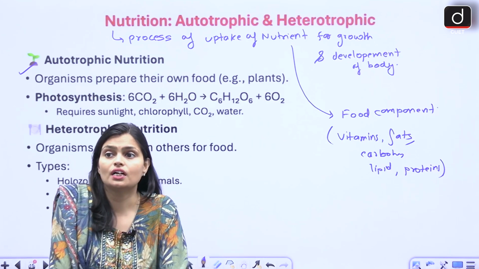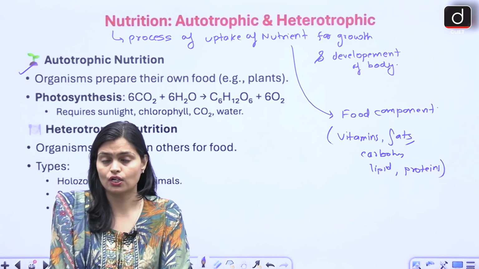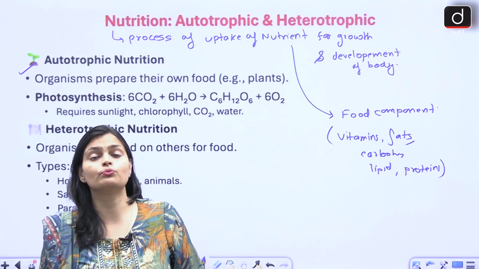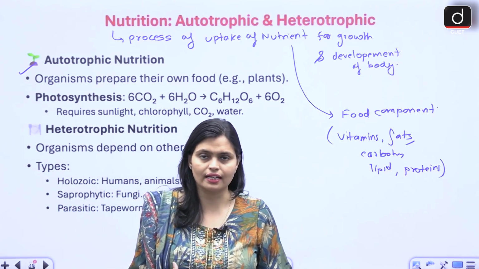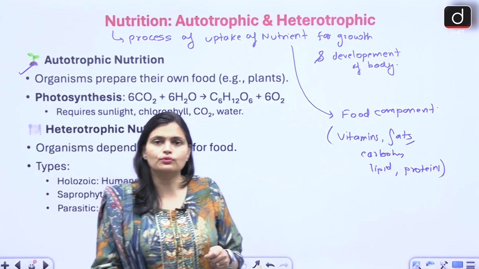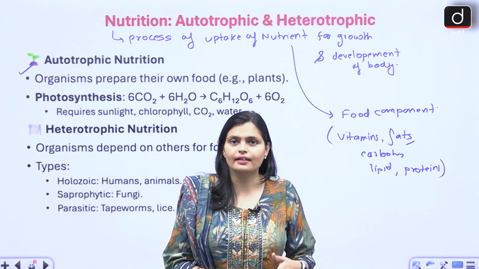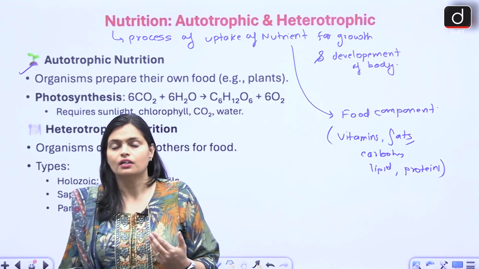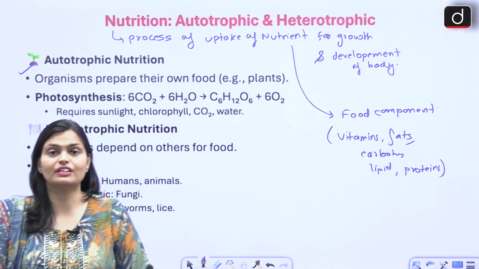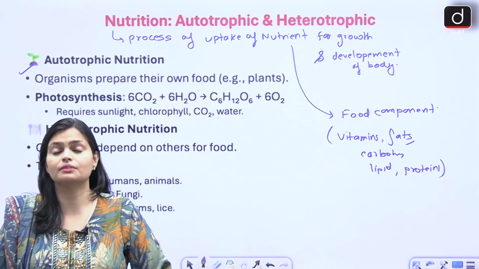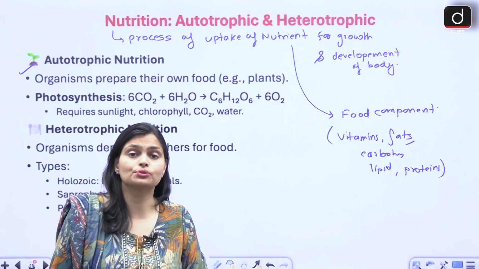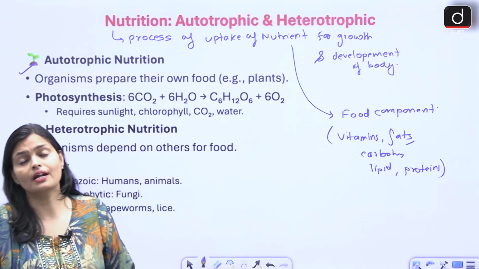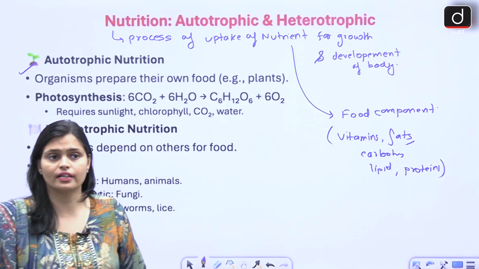Like suppose we are animals, we are not able to synthesize our food within ourselves. It is not that food keeps getting made inside our body. We have to cook the food, we have to eat, right? Then our body gets the nutrient. So we are dependent on vegetables, fruits, chicken, meat for our nutrient. So heterotrophic mode of nutrition is shown by those organisms who are dependent on others for their nutrient.